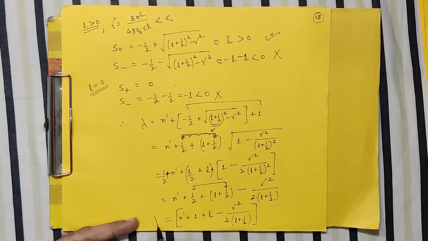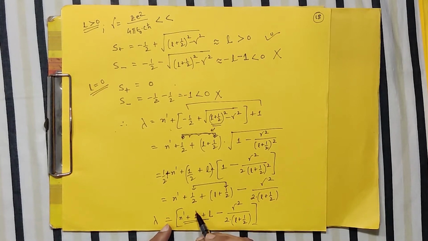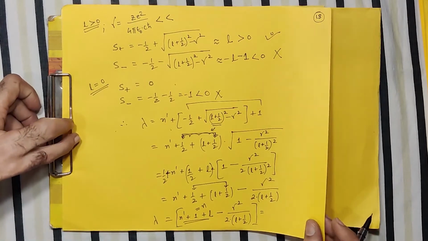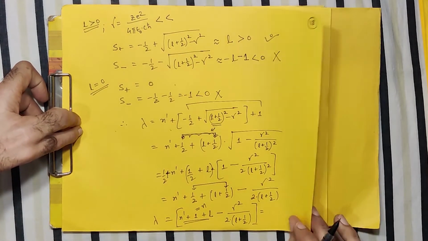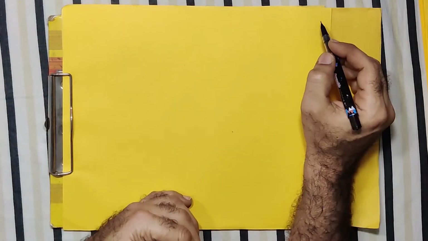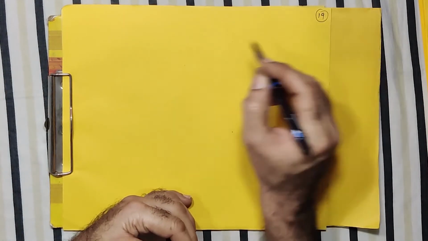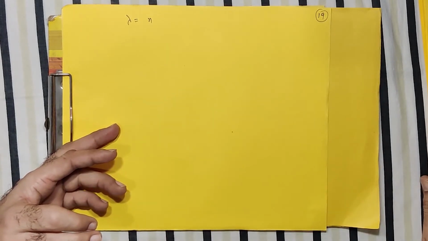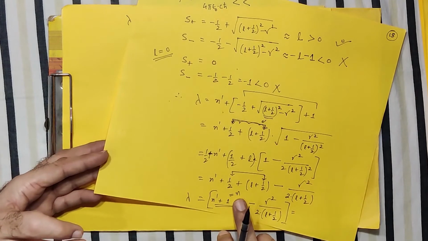Just to write it short, this quantity n dash plus 1 plus L, in the next step I will write as n only, correct? So this quantity I can write as, let me go to the next page, it would be better. So this lambda is ready. So my lambda will be that, as I've said, n dash plus 1 plus L I write as n.